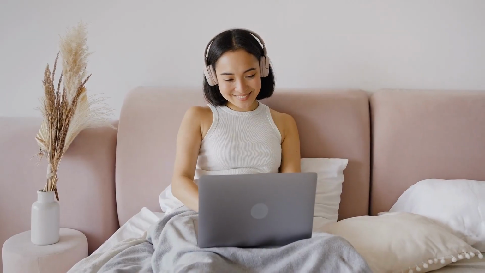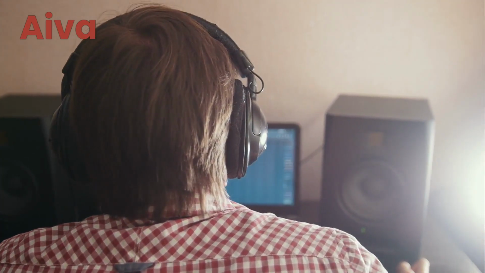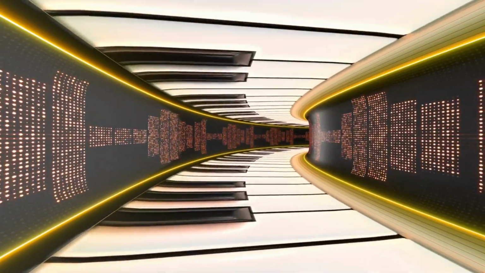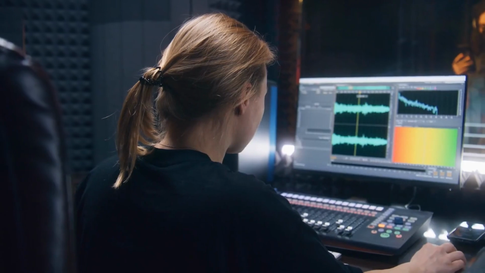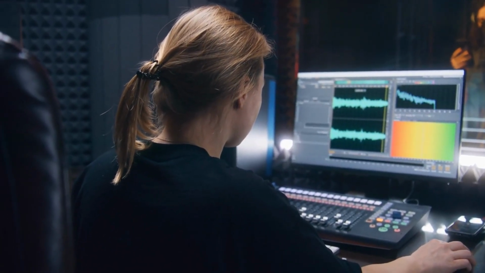For the music lovers among you, we have some AI-based music tools. AIVA is one of the leading platforms for music composition. You can specify the style and mood of your music to the AI, whether it's a classical orchestral piece or an electronic music track. AIVA then creates a complete song that you can further customize.